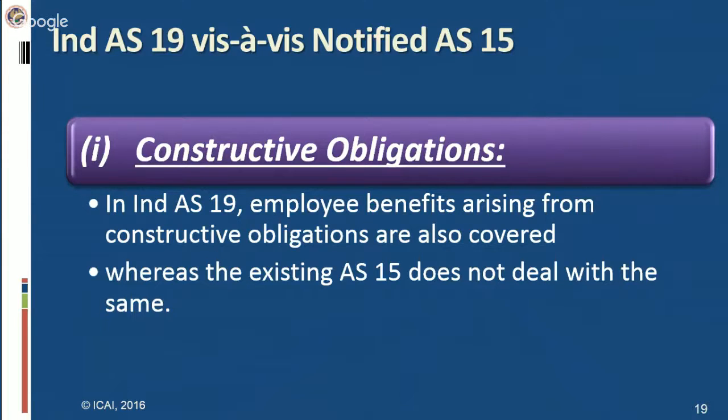This is an out-of-context example, but I'm giving it just to explain to you in layman language how certain obligations become constructive obligations because of the intent of the employer, and the expectations of the employees increase or rise, which leads to a certain obligation. When that constructive obligation arises, it has to be shown in your balance sheet. However, before going to the other differences, or let me explain this further.